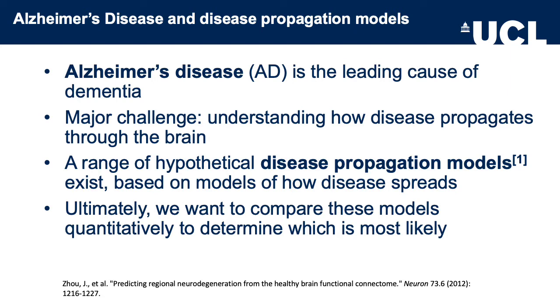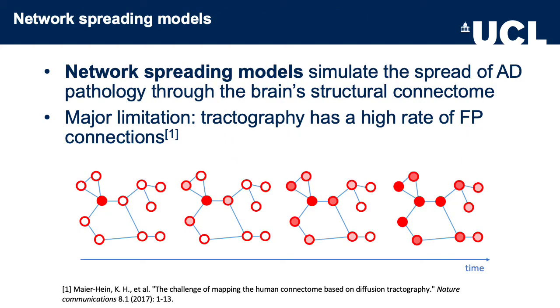So there are a range of hypothetical disease propagation models, each based on different theories of how pathology spreads. Ultimately, we want to be able to compare these models quantitatively to test which is most likely. One group of these disease propagation models is network spreading models. These models simulate the spread of Alzheimer's disease pathology through the brain structural connectome.